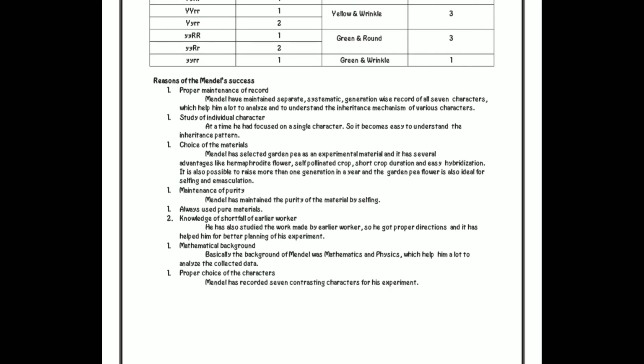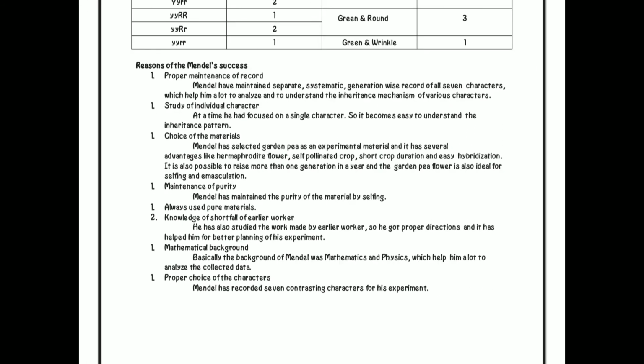Then we will see the reasons for Mendel's success. There are some reasons why Mendel became successful. First one is proper maintenance of records. He maintained records properly. Then study of individual characters. Mendel studied each and every character of the plant. Then choice of the material. The material selected by Mendel helped him to be successful. Then maintenance of purity. Mendel maintained the purity of the material by selfing. He always used pure material.